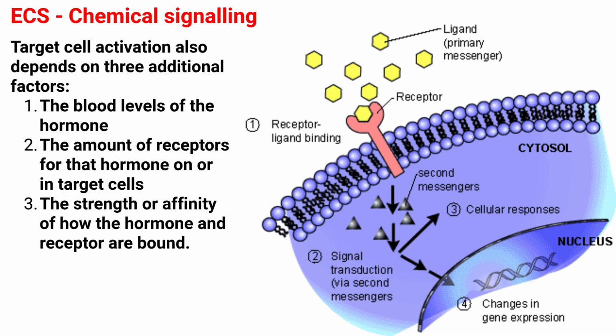Target cell activation also depends on three additional factors: the blood levels of the hormone, the amount of receptors for that hormone on or in target cells, and the strength or affinity of how the hormone and the receptors are bound. Hormones also influence the amount of receptors that respond to other hormones. An example is progesterone, which antagonizes the actions of estrogen by down-regulating estrogen receptors in the uterus. Conversely, estrogen enhances the same cell's ability to respond to progesterone by causing them to produce more progesterone receptors. The process of upregulation involves the absence of a hormone, which triggers an increase in the amount of hormone receptors.